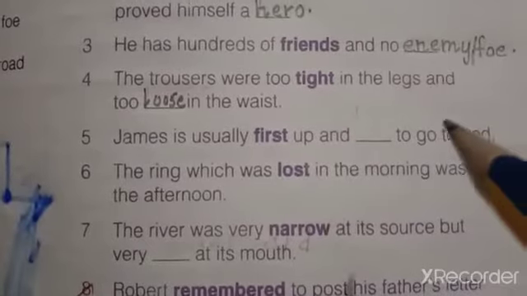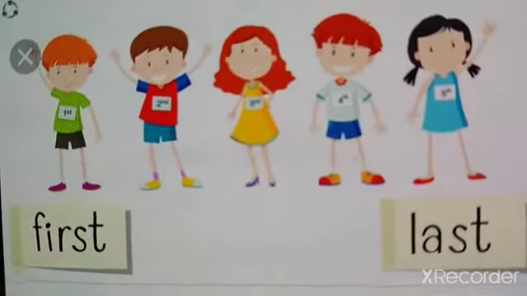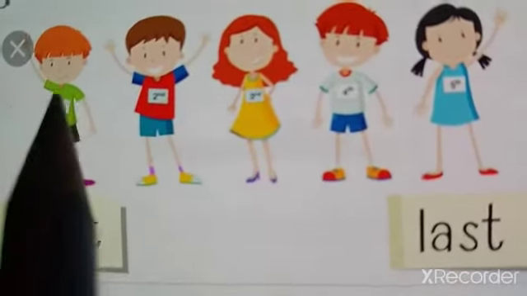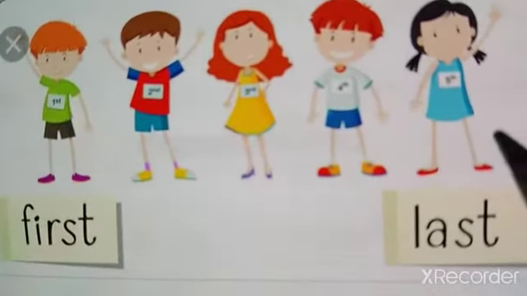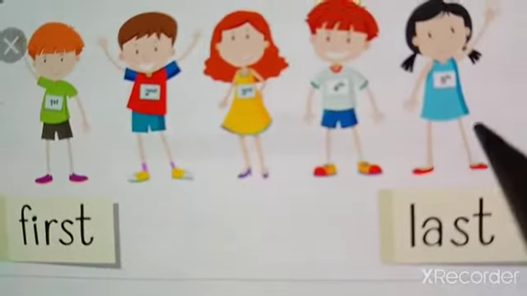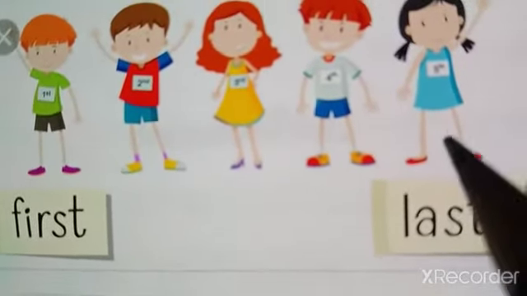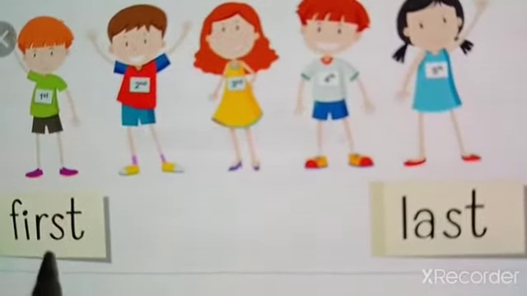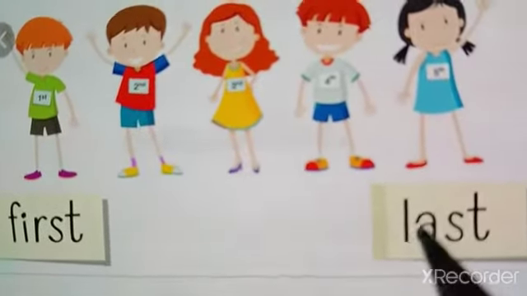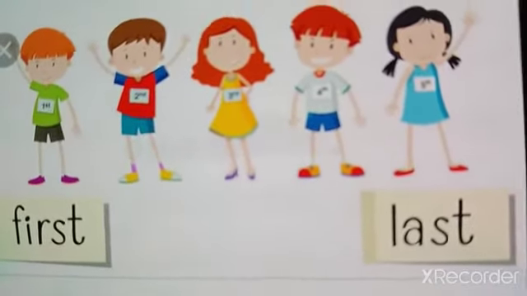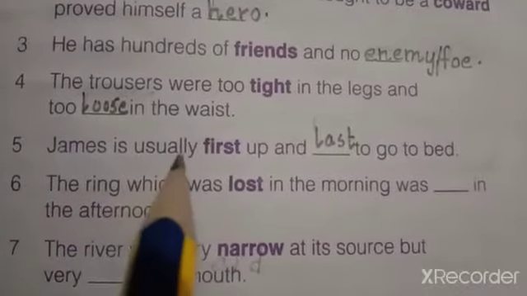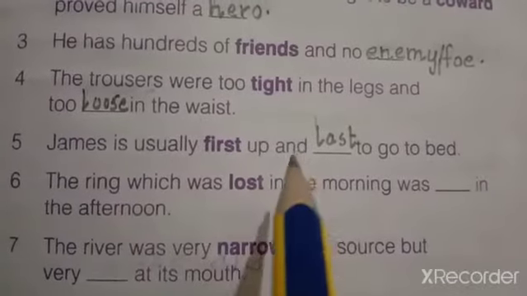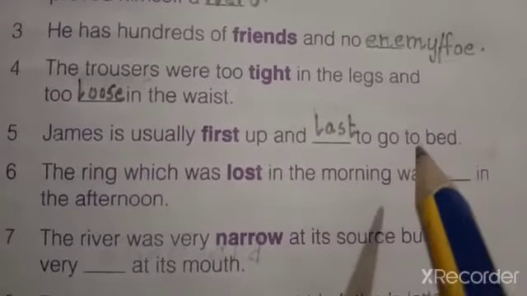And last. Now look here in this picture. One boy got the first position and the other boy got the last position. So what is the opposite of first? That is last. Here you will write last. Now reread the sentence. James is usually first up and last to go to bed.